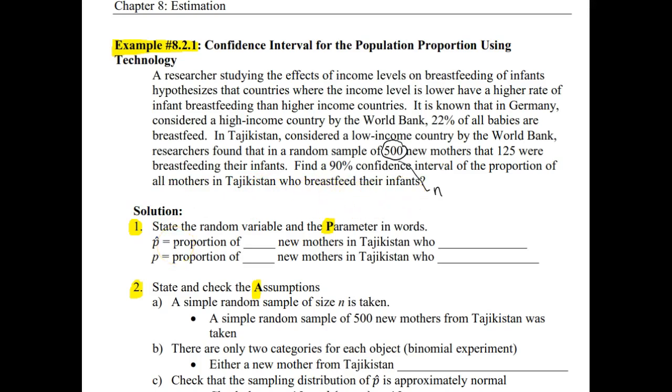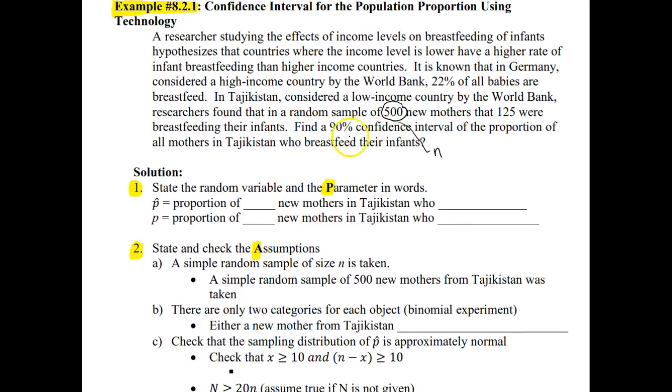So again, since we're looking at a confidence interval, we're going to follow the acronym PANIC. P for population parameter. In this case, we are interested in estimating the proportion of all new mothers in Tajikistan who breastfeed their infants. That value we're not going to know, but we're going to get information from the random variable p hat, which is the proportion of the sample of 500 new mothers in Tajikistan who breastfeed their infants.